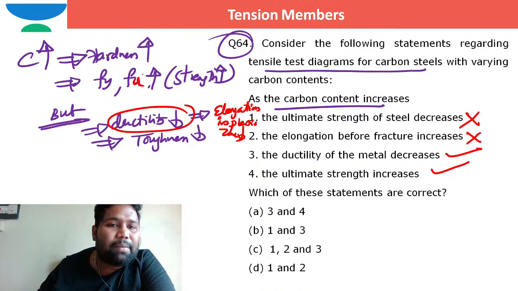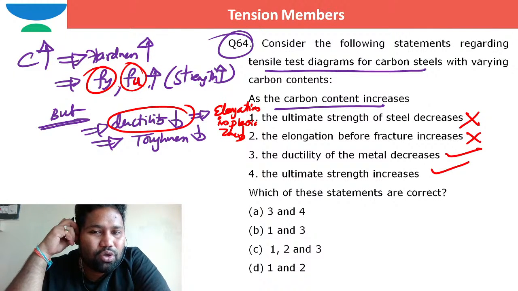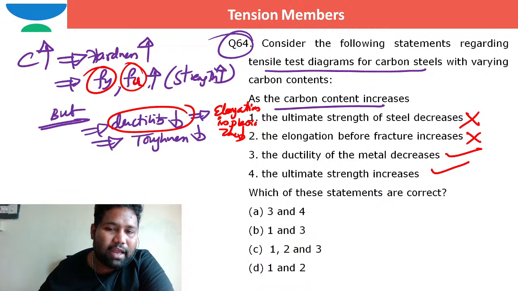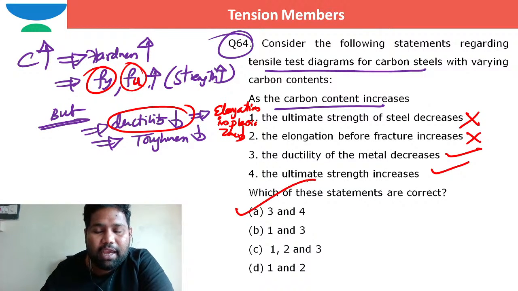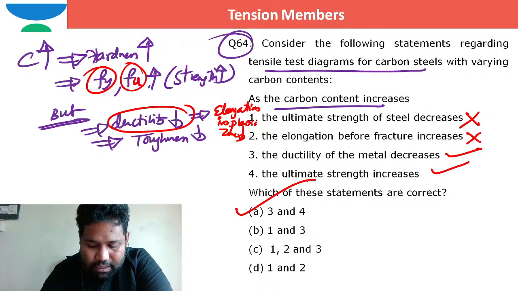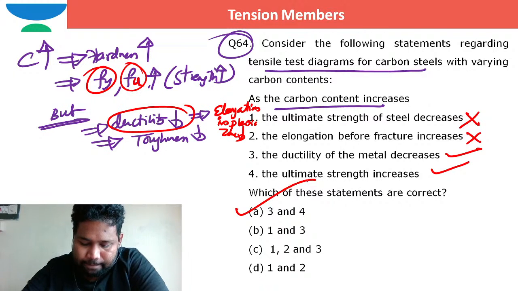The strength parameters, ultimate strength and yield strength, both will increase. So options 3 and 4 are correct, which means I can pick option A. Option A is the correct option. Is that okay, Vignesh Ram, Shalu Salima, Navjot Singh? Can I move to the next question?